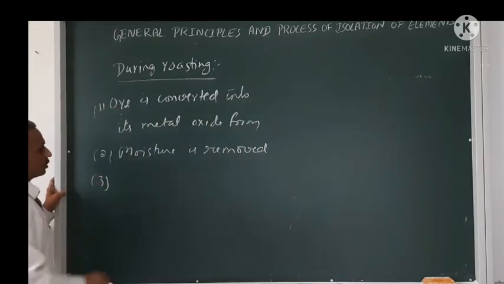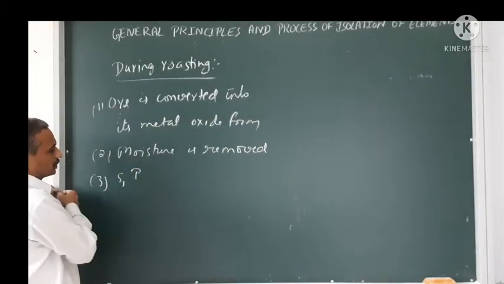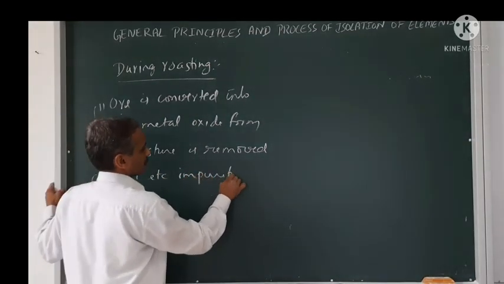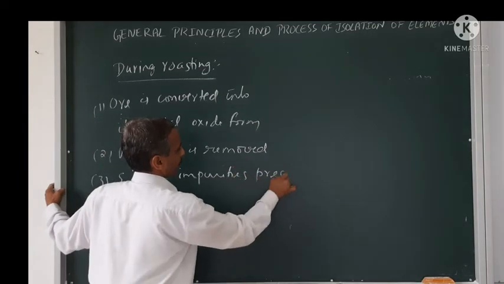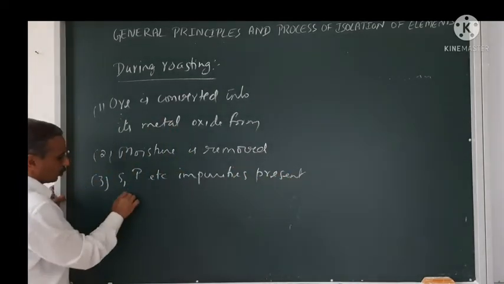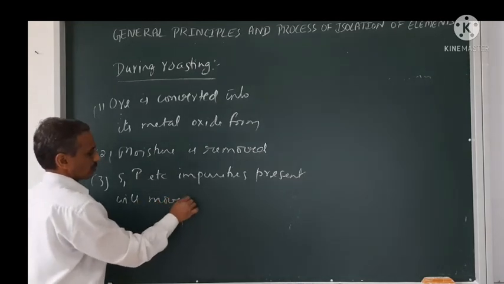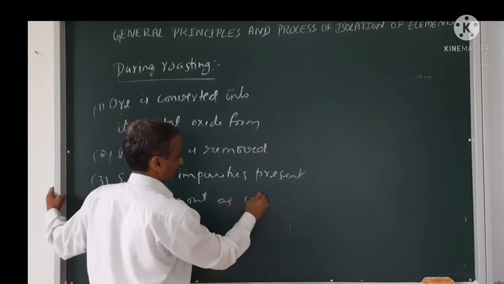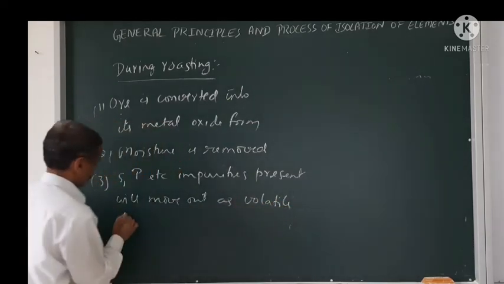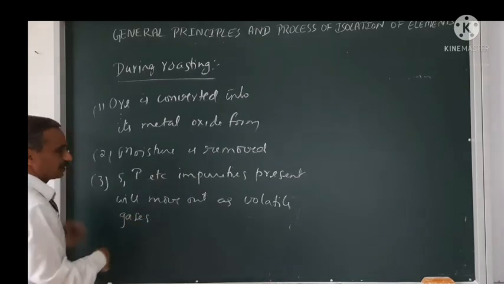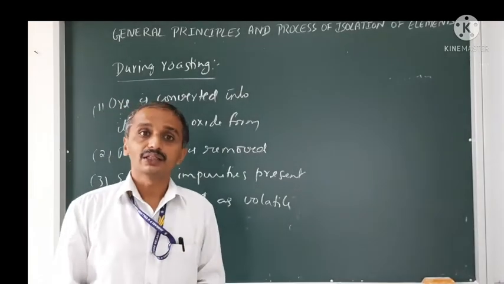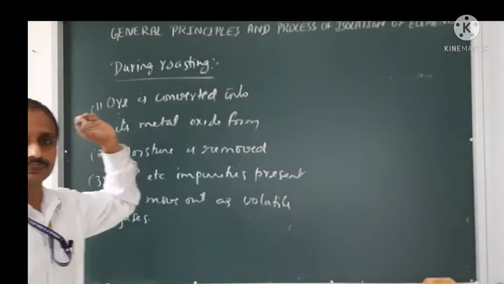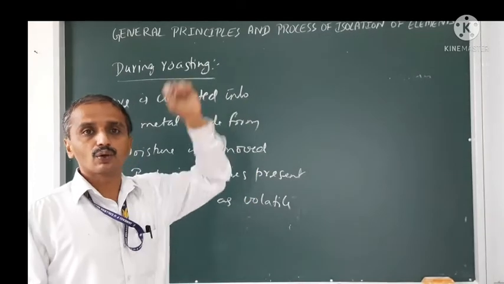Then impurities like sulfur, phosphorus, etc. that are present will move out as volatile gases. The sulfur goes out as sulfur dioxide gas, like that. They will be moving out. So this is the third importance of the roasting process.